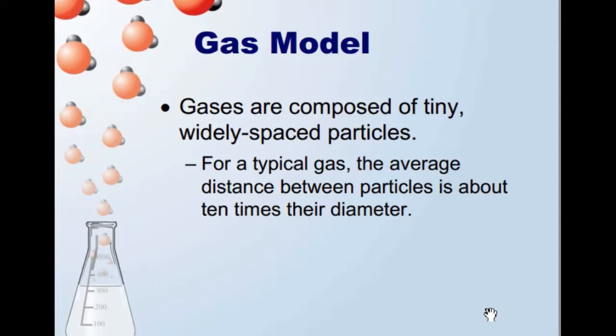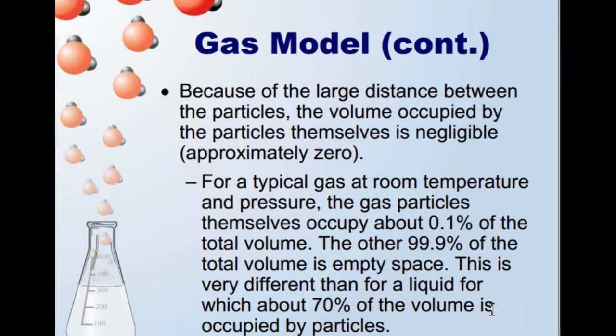Gases are composed of teeny, widely spaced particles. For a typical gas, the average distance between the particles is about 10 times their diameter. Gas model.